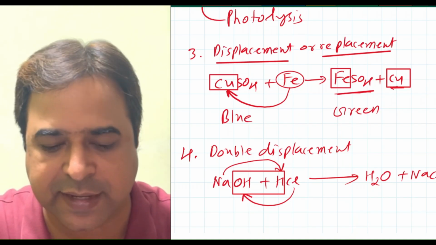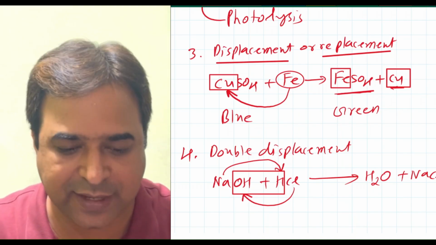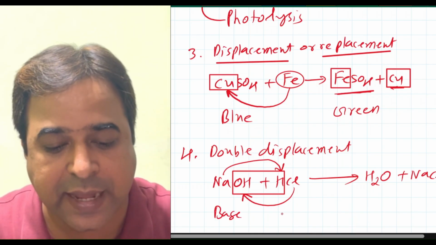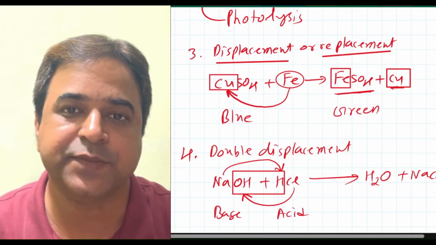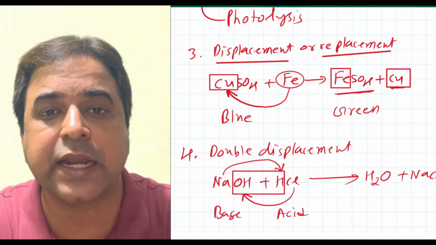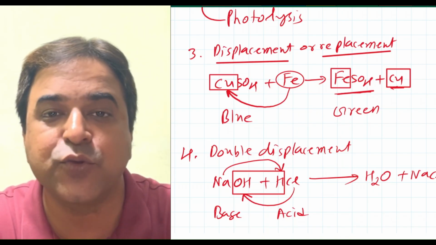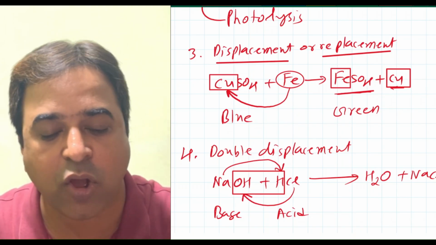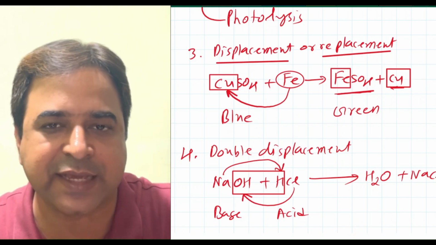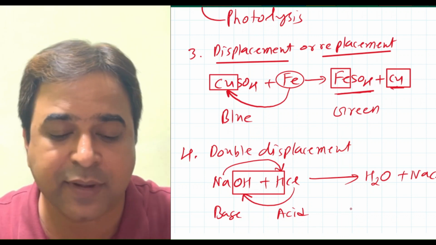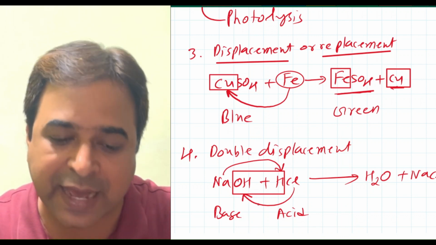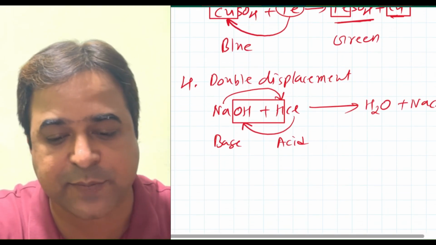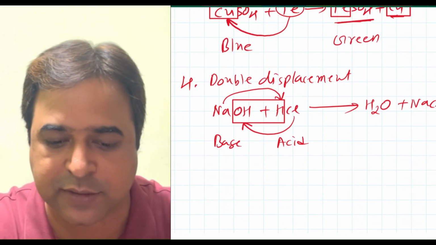One more thing I will add here. In the example I have taken, sodium hydroxide is a base, hydrochloric acid is an acid. So here they both are nullifying their effect, they are neutralizing their effect. So such type of chemical reaction is also called a neutralization reaction. But remember, that is only and only when acid is treated with base. Otherwise, for double displacement, you can take some other example also.